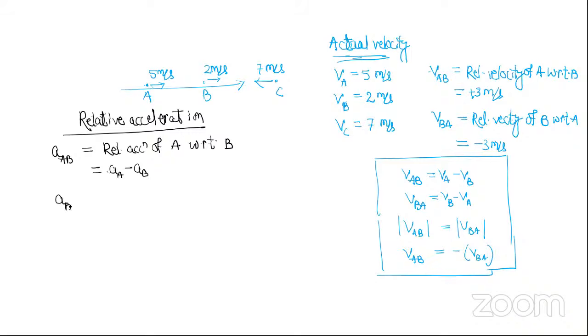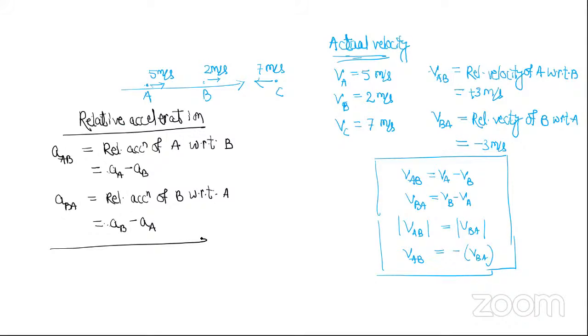Similarly, aBA is relative acceleration of B with respect to A, and it is aB minus aA. So these quantities can be plus, they can be minus. Here the plus and minus will only mean the direction.